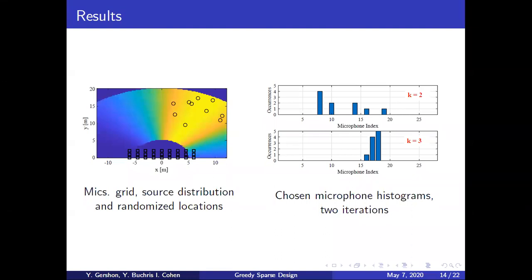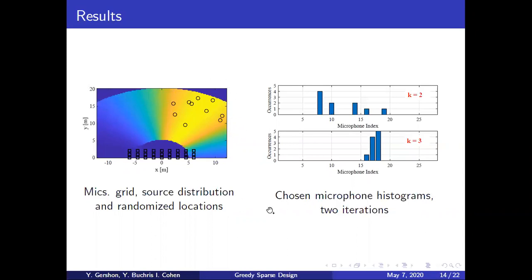Here are the results of the simulations. First, on the left, we can see the angle priority function over the space that we saw earlier, described by the color map, where the yellow color states a higher probability of source location. Second, we have the grid of potential microphone positions, described by the black squares here. And last, we have the randomized 10 source locations, which correspond very well to the angle priority function that we used.